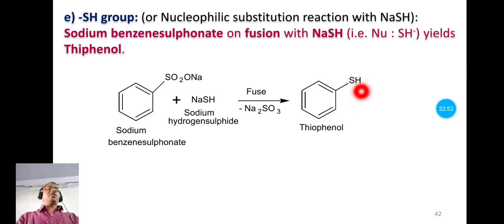So this SH group replaces SO2Na, and we have thiophenol as the main product, and sodium sulfite, this Na and this Na becomes Na2, and this SO3 is given out as sodium sulfite Na2SO3